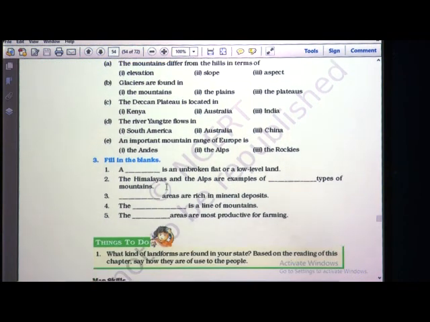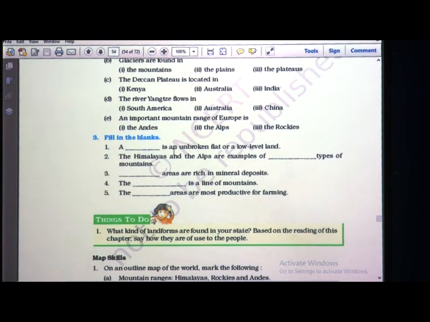Next one, fill in the blanks, write the answers. A dash is an unbroken flat or low level land. So, what is an unbroken land? It is a plain, P-L-A-I-N. Plain is an unbroken flat or low level land. Again, the Himalayas and the Alps are examples of dash types of mountain. Which types are they? Yes, young fold mountains.